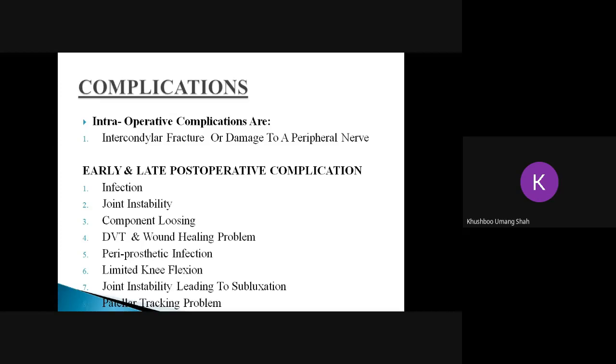If there is an instability of the joint, that can lead to subluxation of patella alta or patella baja, or any subluxation. And the last is patellar tracking problems. If the patella is replaced and it is not properly replaced, if a certain retinaculum is not properly excised or is not properly fixed, there are chances that the person may have patellar tracking problems.